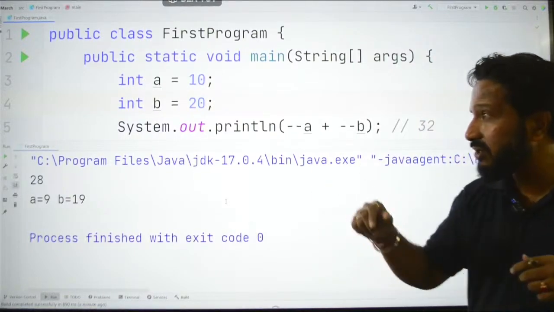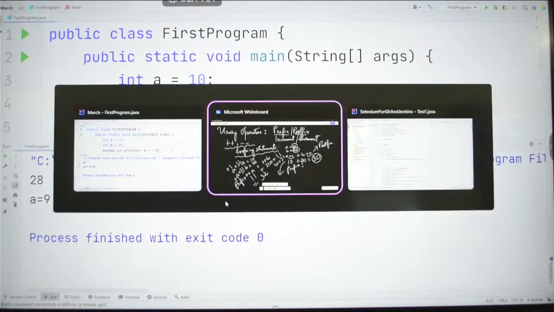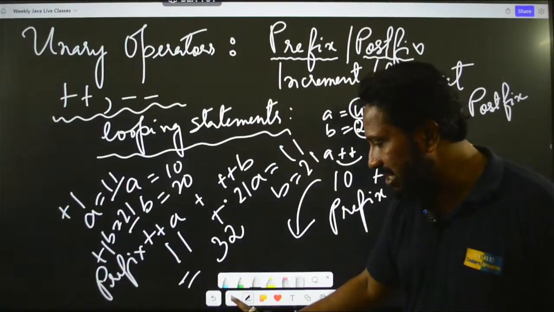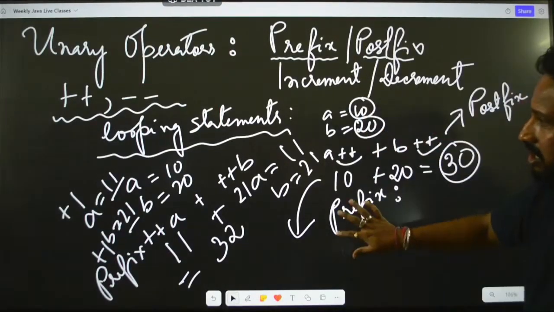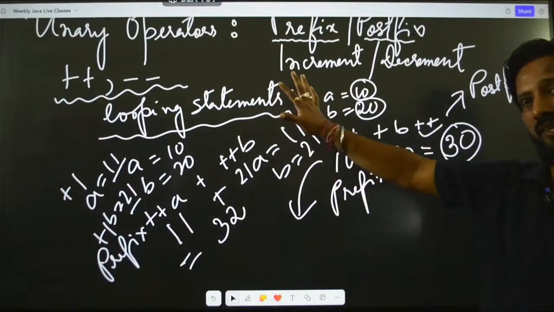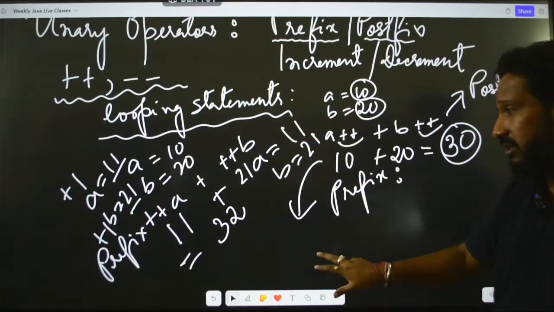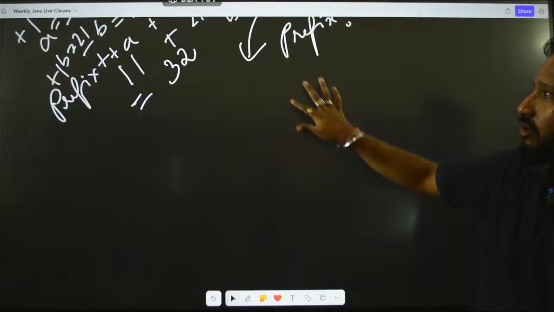Let's go back to our whiteboard and try to understand the next operator that we have. I hope all these increment and decrement operators are properly clear. Now let's go to the next operator, which is our bitwise operator.